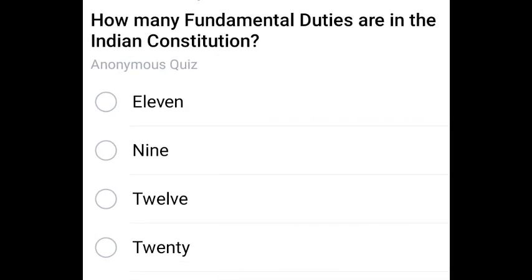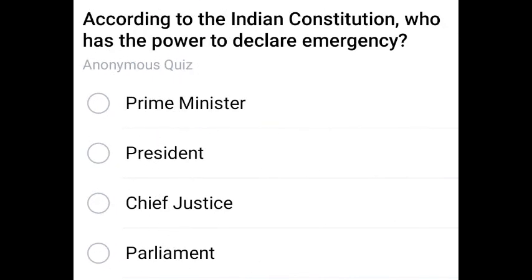How many fundamental duties are in the Indian Constitution? 11. The correct answer is 11, fundamental duties are there in the Indian Constitution. Next question.